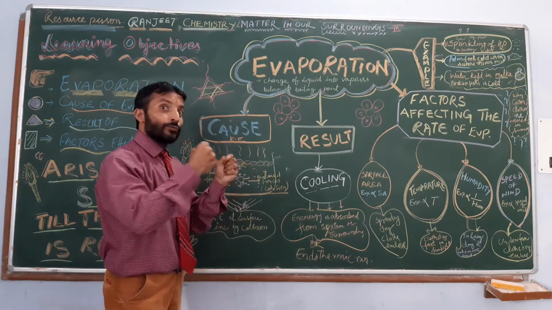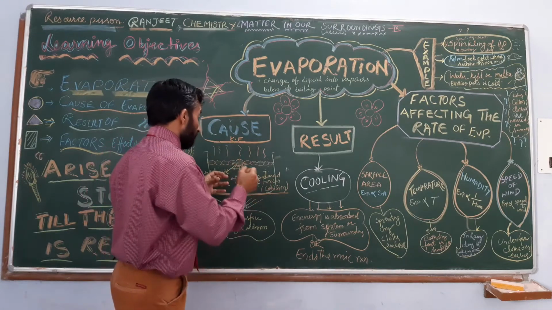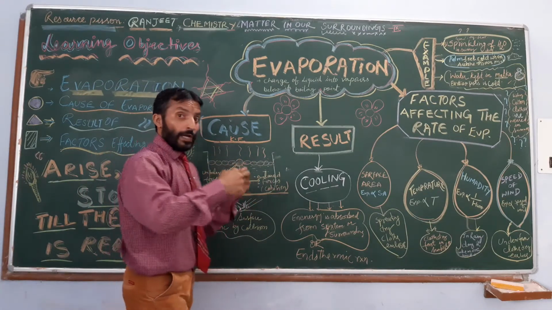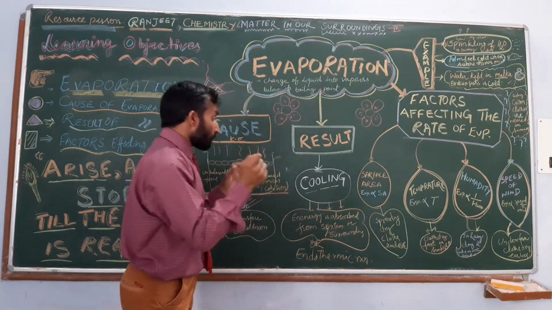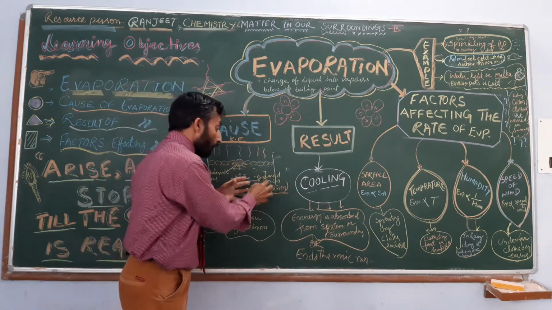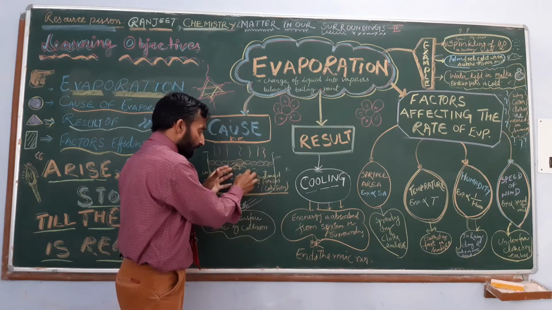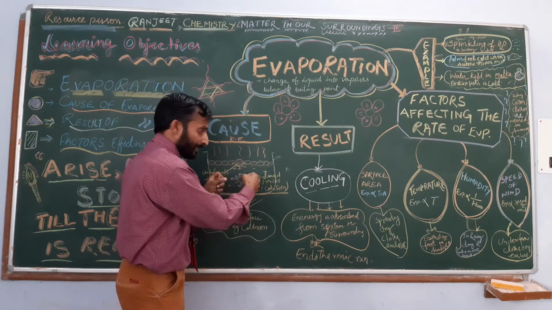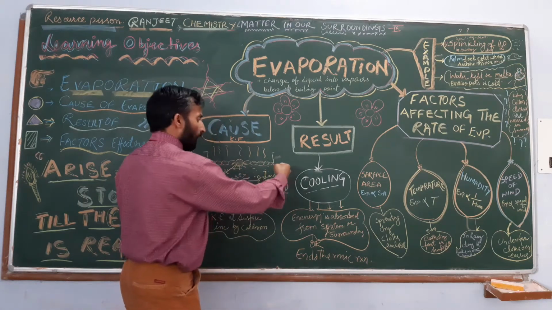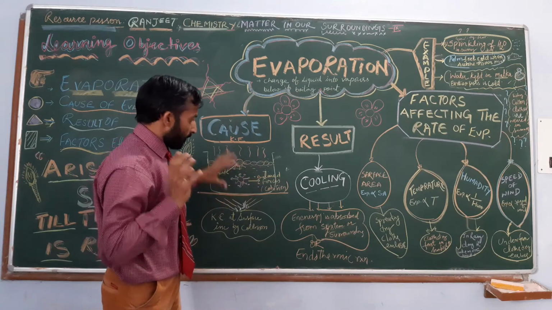We know there is a force of attraction between the particles of matter, and that force varies from matter to matter. That force of attraction is known as the force of cohesion. All the water particles around this particle attract it equally from all sides.